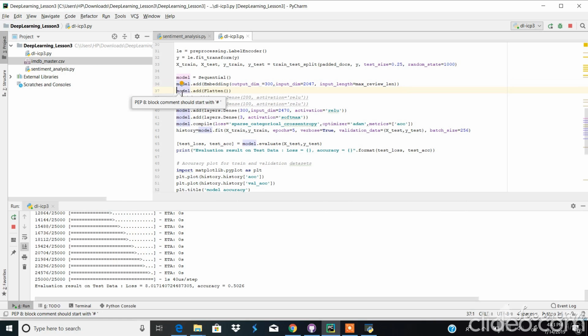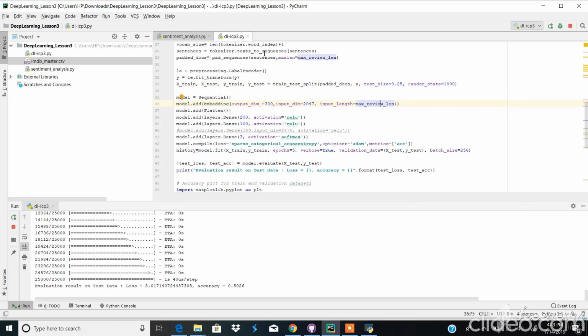We need to use the flatten method, and I'm commenting this out. In the embedding layer we have output dim 300, input dim 2047, and input length is the maximum review length that we calculated above.